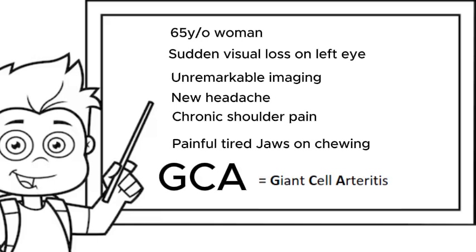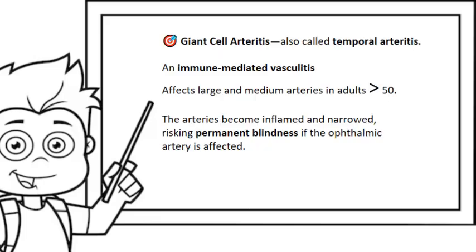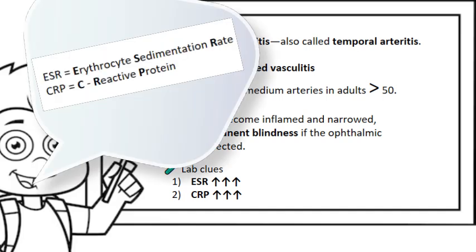GCA? Giant cell arteritis. Giant cell arteritis is also called temporal arteritis, and it is an immune-mediated vasculitis affecting large and medium arteries in adults over the age of 50. The arteries become inflamed and narrowed, risking permanent blindness if the ophthalmic artery is affected. Laboratory clues include very high ESR and elevated CRP, that is, erythrocyte sedimentation rate and C-reactive protein.